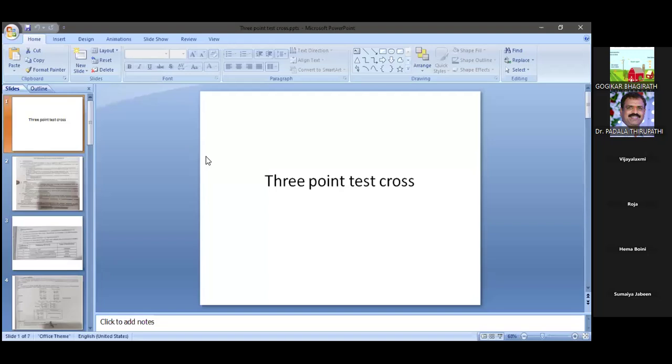When two or more genes are located on the same chromosome, we call them linked genes. These linked genes are commonly joined and inherited together into the gametes as well as the next generations. But during the cell division process, these linked genes are separated due to crossing over.